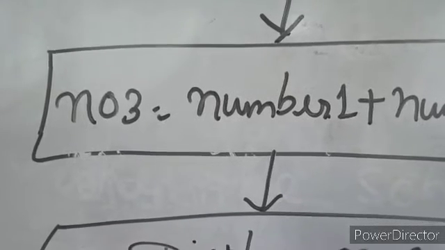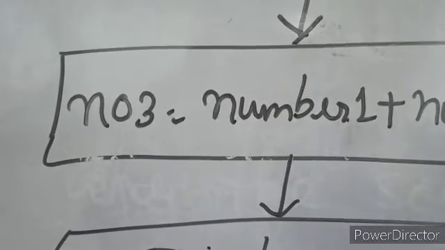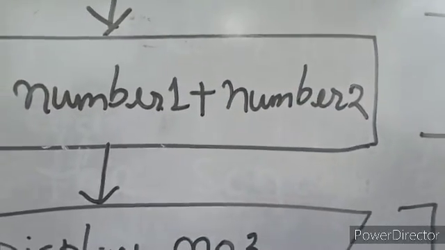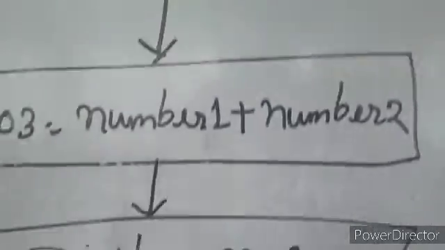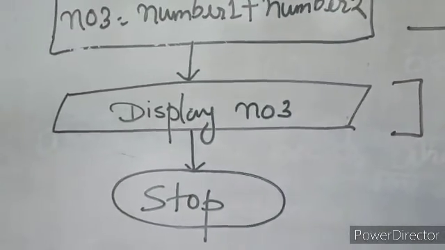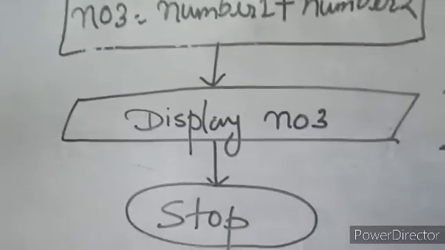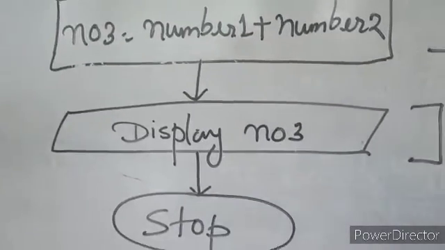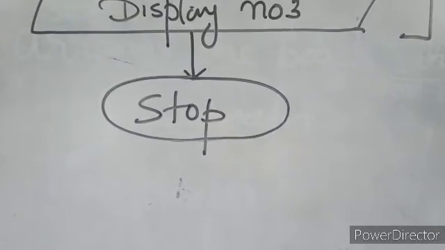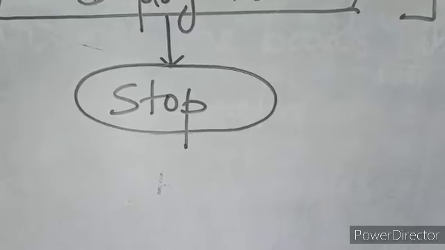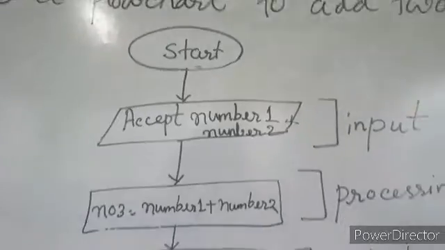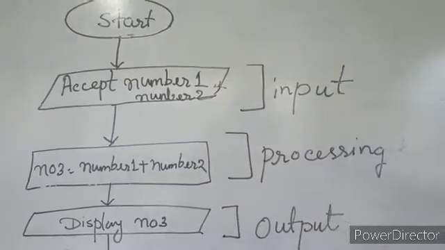You need another space to store the result. That's why I have taken number 3, and you have to add number 1 and number 2 that I have taken. Then only output. Next step is output. You have to display number 3 where I have stored the result. So the next step is display number 3, and the last is again the oval box to write stop to complete the program.